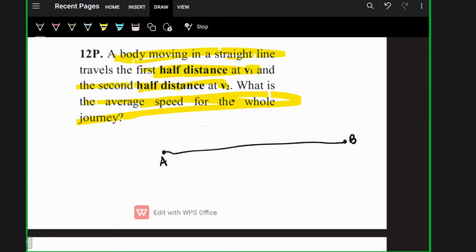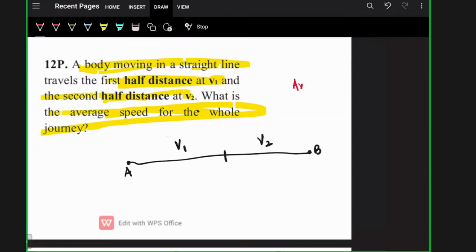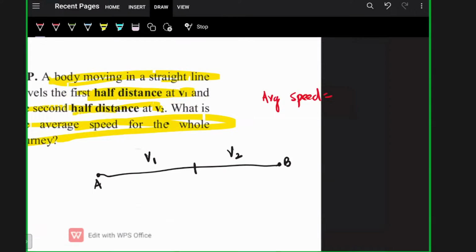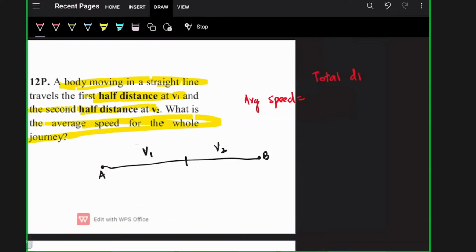The speed of the moving body for the first half distance is V1, and for the second half it is V2. You have to find out the average speed for the whole journey. So what is the equation of average speed? Average speed is equal to total distance divided by total time.